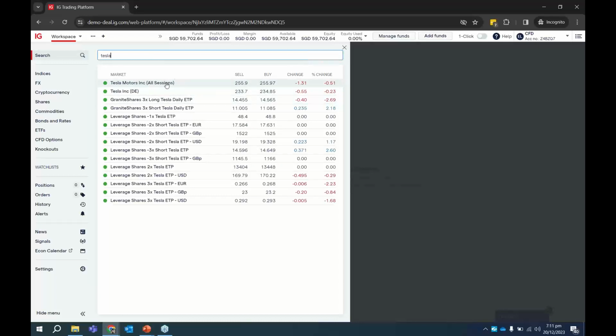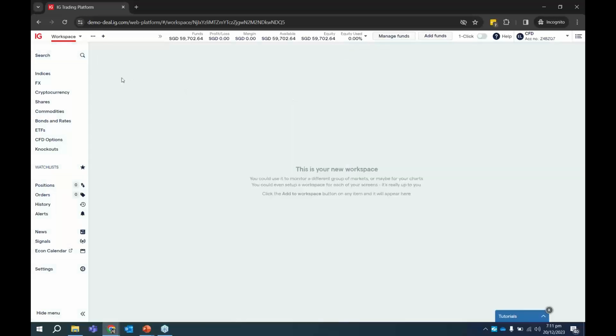All sessions meaning to say that this particular ticker covers pre and post market as well. So not just the regular trading hours, it includes the pre and post market. So not all shares that we offer have pre and post market, only for certain more popular shares.